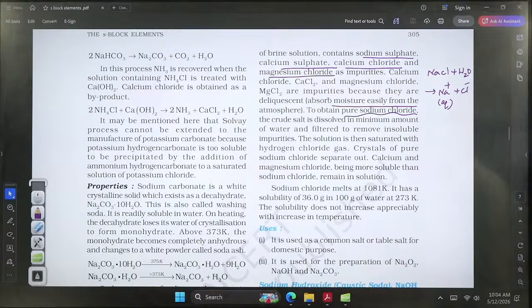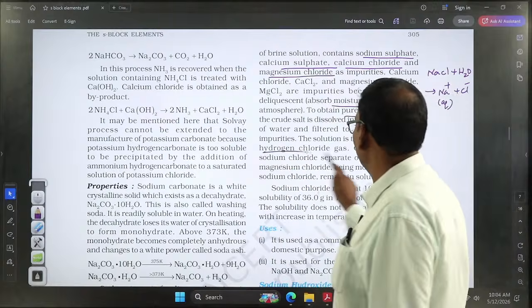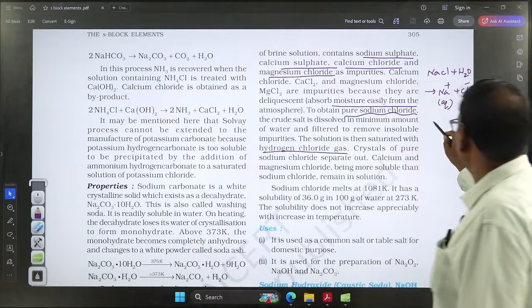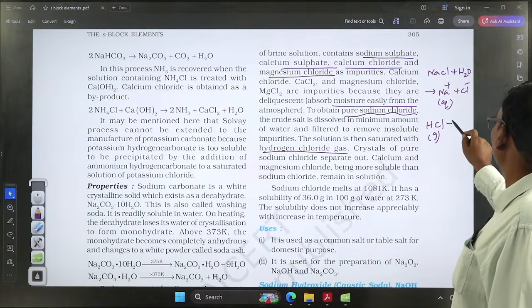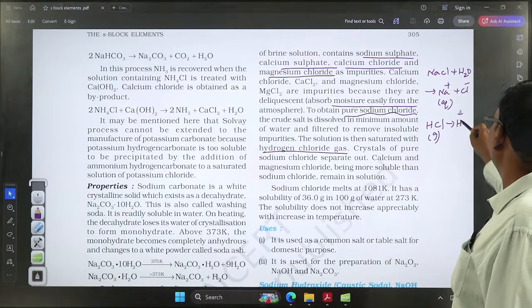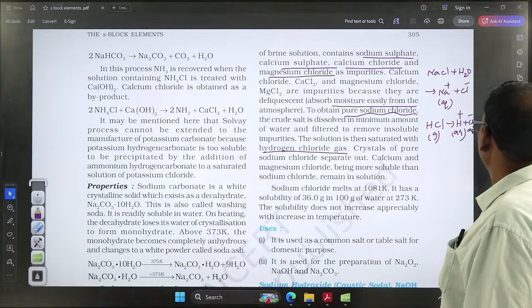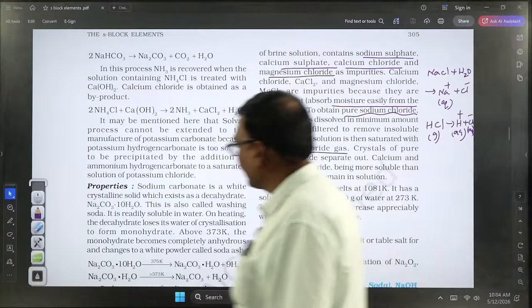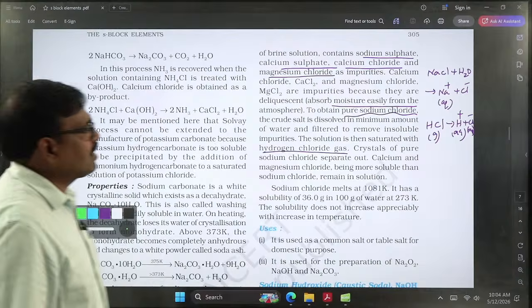Now that can be saturated with hydrogen chloride gas. By passing hydrogen chloride gas to this, it produces H plus aqueous and Cl minus aqueous. So by passing the hydrogen chloride gas, it is split into chloride ions and H plus ions.